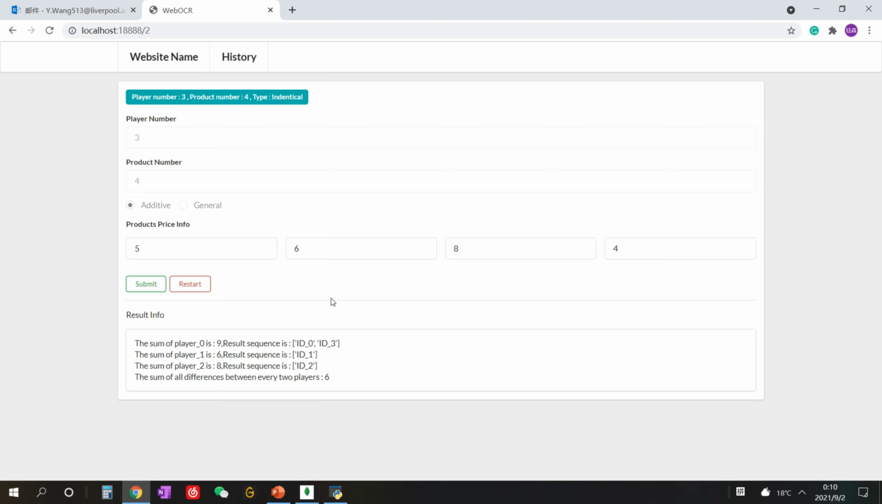After we enter the data into the website, we get the result that the system gives us. The system assigns product A and product D to player 0, product B to player 1, and product C to player 2. This also fully satisfies the distribution of PO and EFX, so the website algorithm is relatively successful.